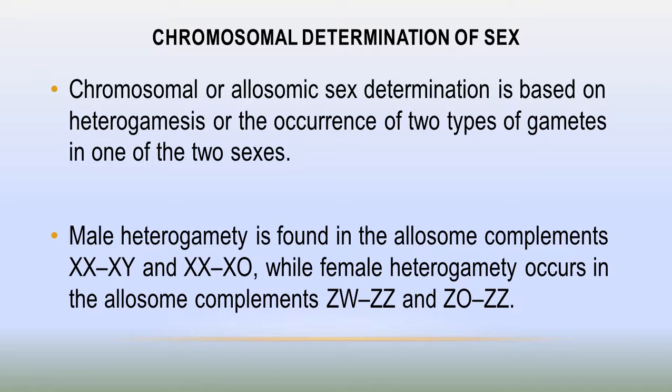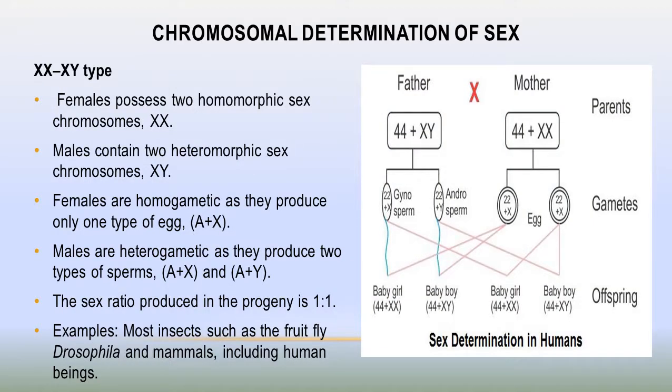Here, the male has only a single sex chromosome X, whereas the female has two sex chromosomes, X and X. In case of ZW-ZZ, female heterogamety is present. Female has two types of sex chromosome, and male has a single type, ZZ. This type of sex determination is mainly found in birds. Dear students, let's see in detail.